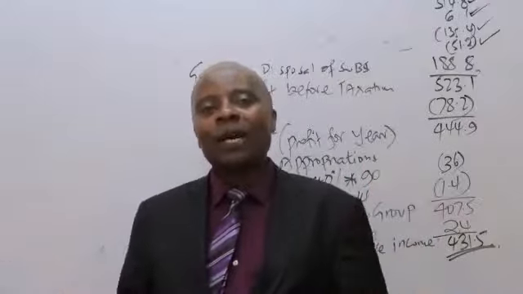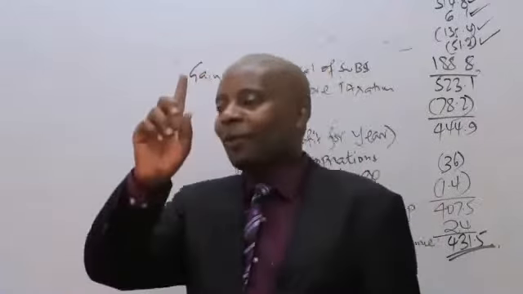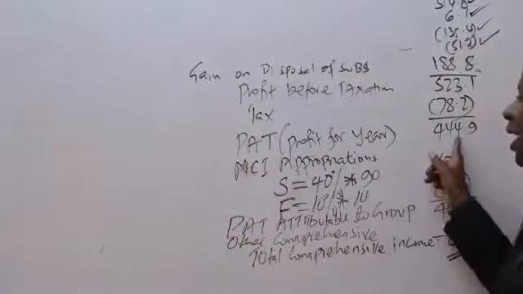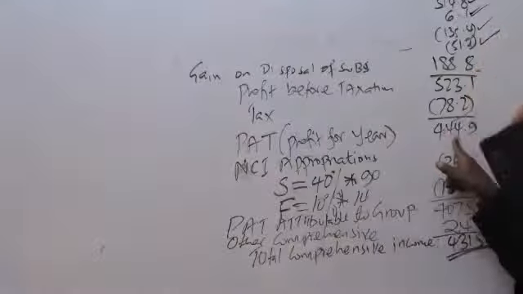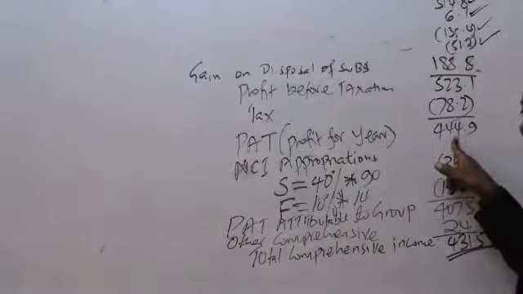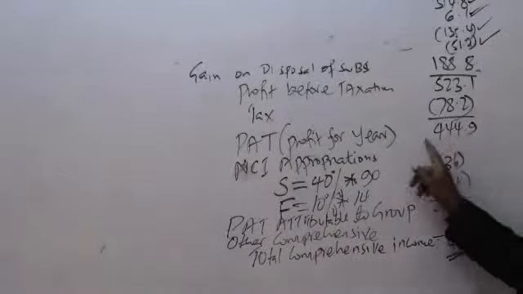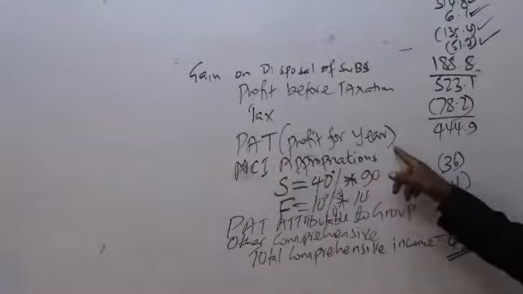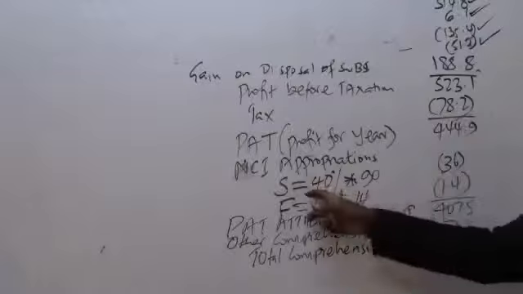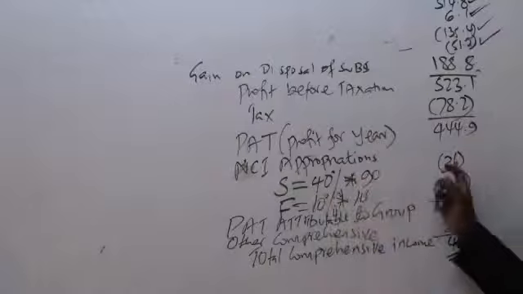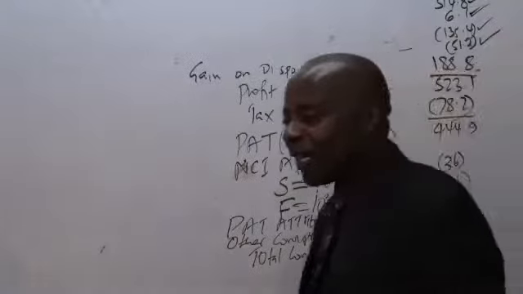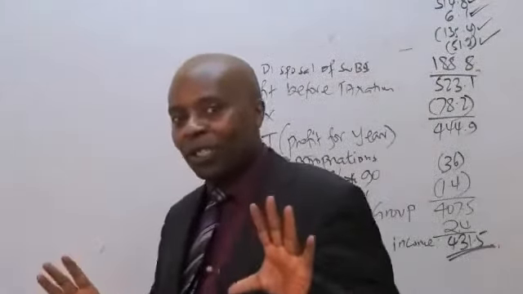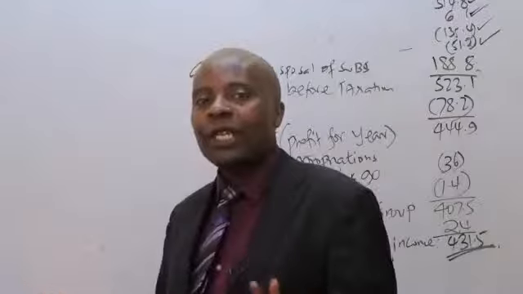Ukishakuwa na structure in your mind, hata naweza nikaruka. Naweza nikaruka na nikasema profit after tax for the year. Sinaacha blank kwanza. Nimeruka tu. Na kuja nasema, for example, part attributable to NCI. Nachukua the NCI percentage. Ukishajua tu approach, it is the question that you need to start with.